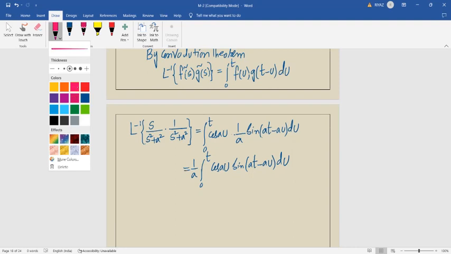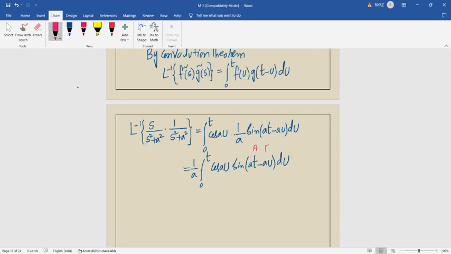Sin of a minus b expansion, assuming it as a and it is b. Sin of a minus b expansion, I will write it here. Sin of a minus b expansion is equal to sin a cos b minus cos a sin b.